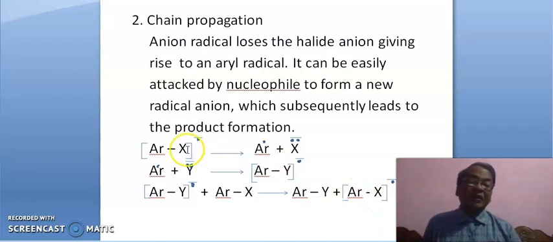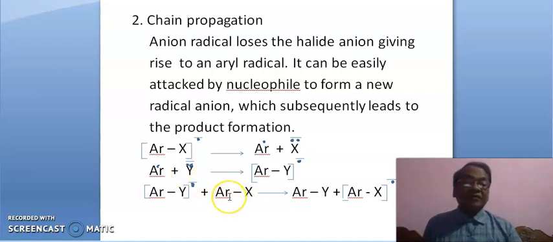Means this phenomenon remains continued as long as either substrate or nucleophile is not exhausted completely.